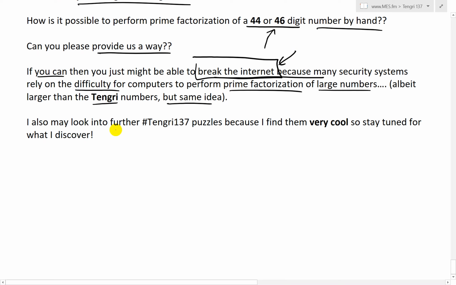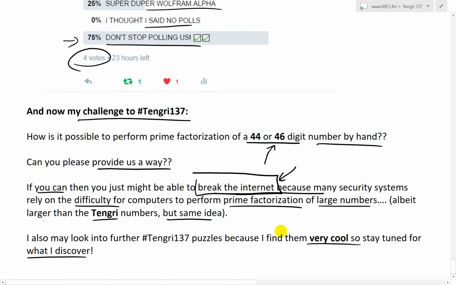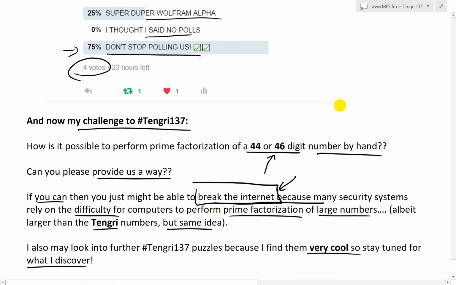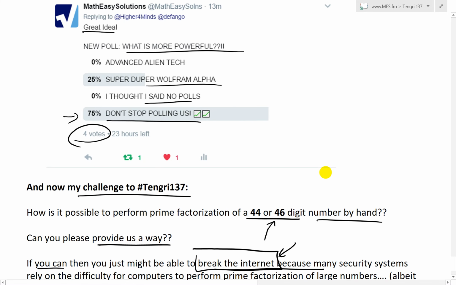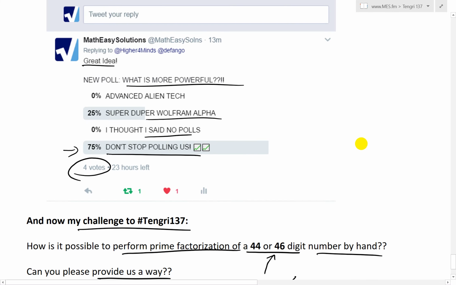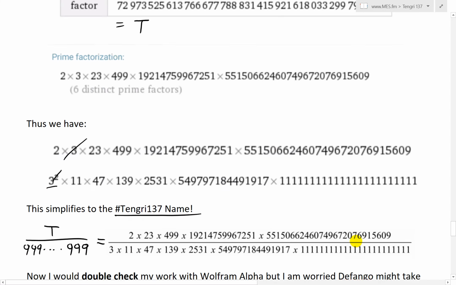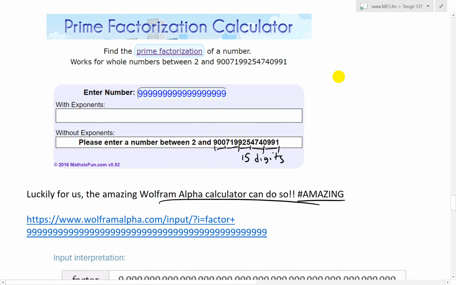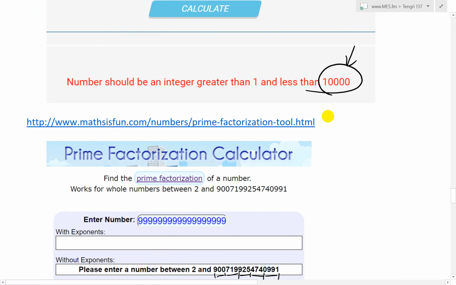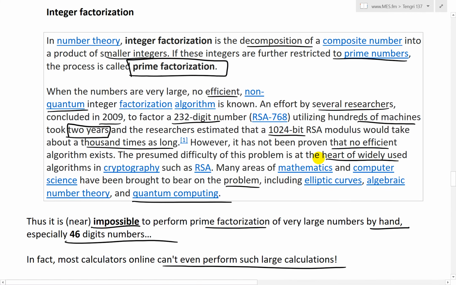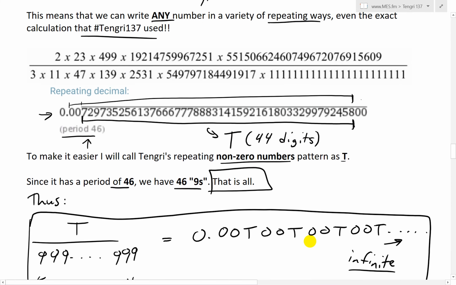I may also look further into the hashtag Tengri 137 puzzles, because I find them very cool. So stay tuned for more of what I discover. Hopefully I don't get another hit piece on me. Anyways, thanks for watching. And again, if you know a way to do the prime factorization of these 44 or 46 digit numbers by hand, please let me know. Even if you know a faster way, when these calculators can't even do them, which is quite amazing, just let me know.